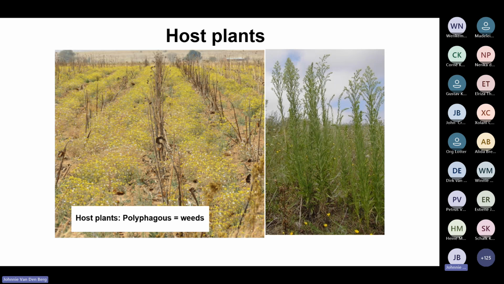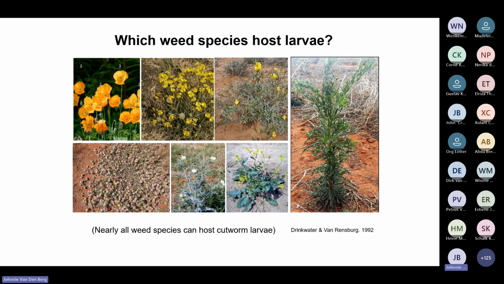So what do we know? We know they are there months before the crop is planted, and that's only then when the cutworms become a problem. So which weed species host cutworm larvae? Nearly every weed species that there are can host a cutworm larvae.